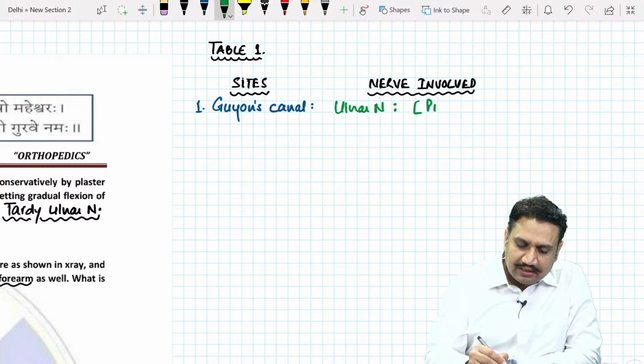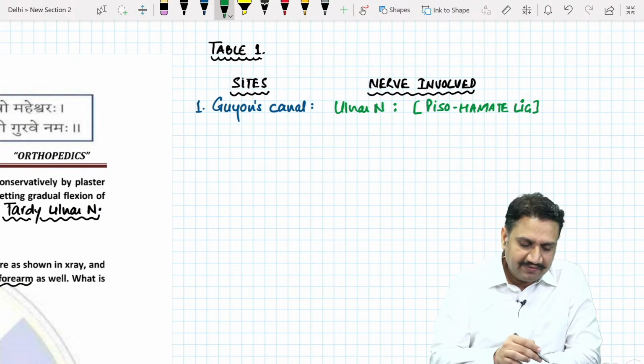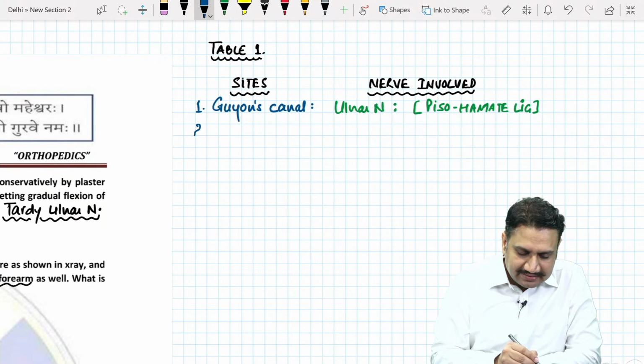Where is that Guyon's canal? Between the two small bones of the hand, the pisiform and the hamate, under the pisohamate ligament. When the ulnar nerve gets entrapped under the pisohamate ligament, that is Guyon's canal.